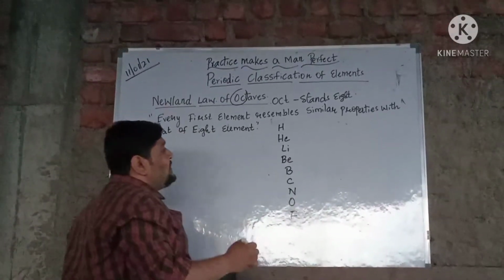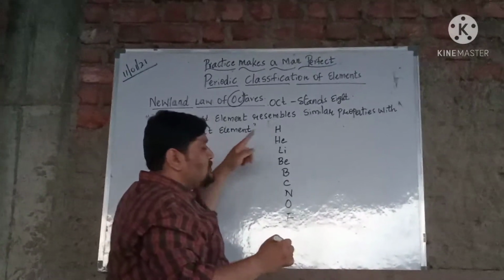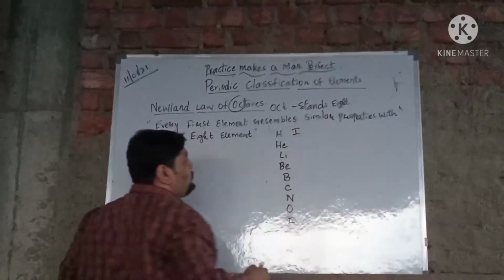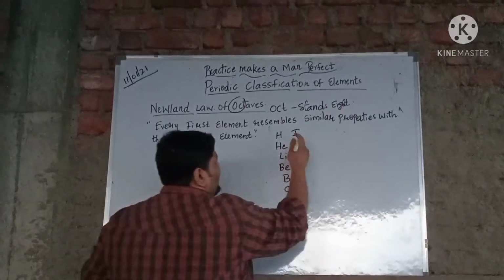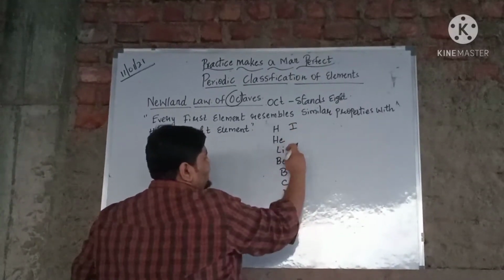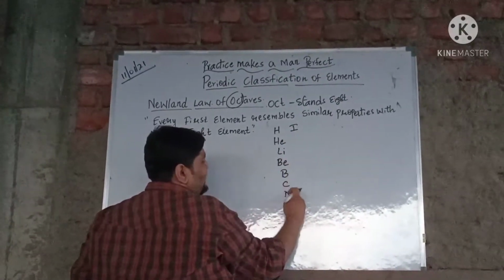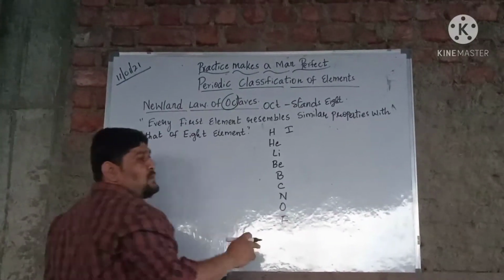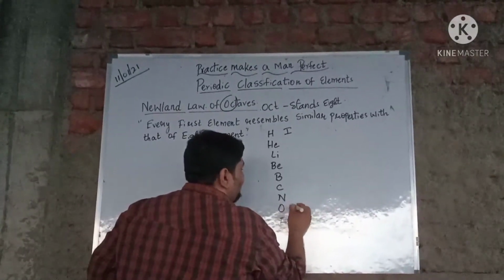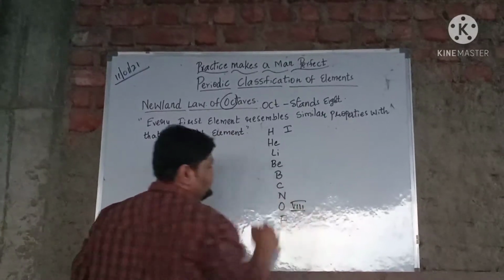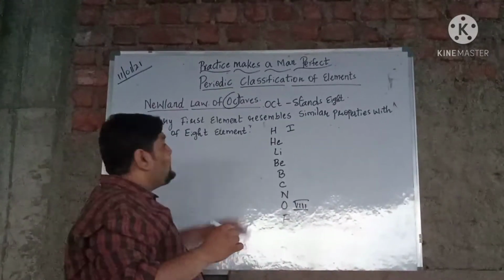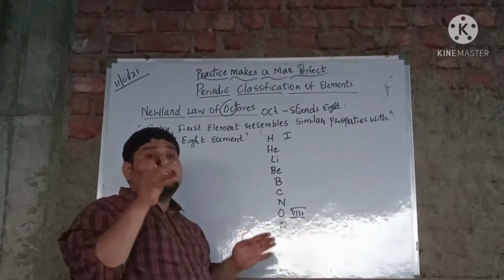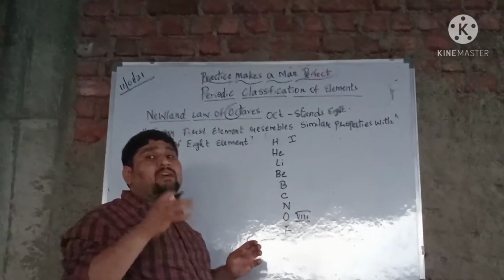When you count from the first, first, second, third, fourth, fifth, sixth, seventh, eighth, you come to the 8th element, and you can find it's oxygen. You can find that some of the existing chemical properties are similar.